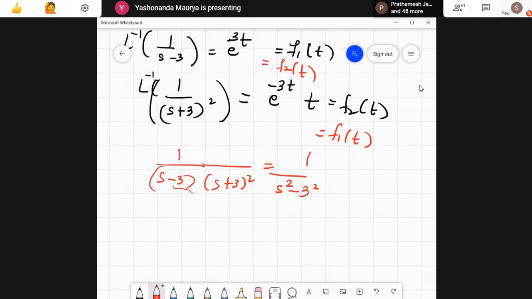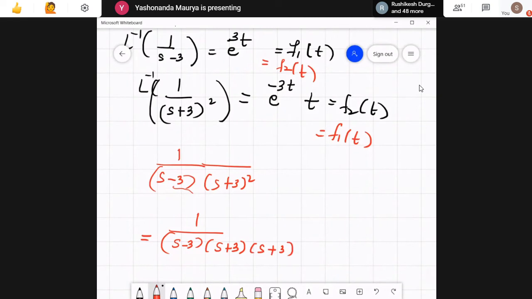Am I understandable? So this turns out to be 1 upon s minus 3, and here I'll have a plus 3 and a plus 3. When I do this, this part of it is nothing but 1 upon s square minus 9 into s plus 3. Now I can call this my f1. What is the Laplace inverse of this one?